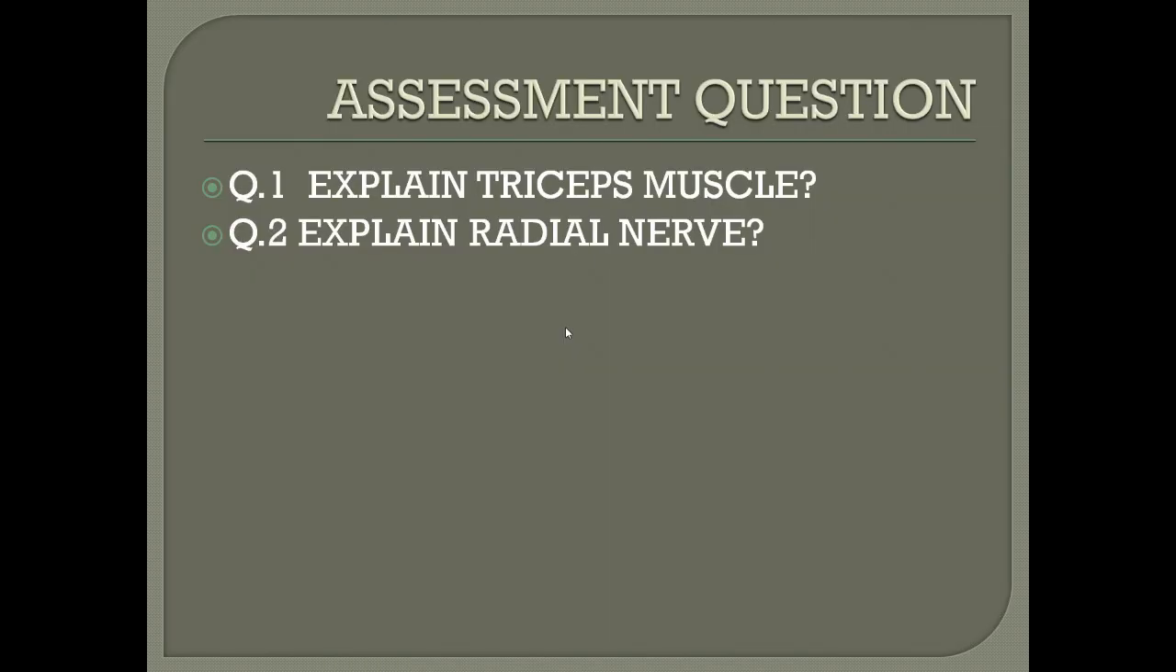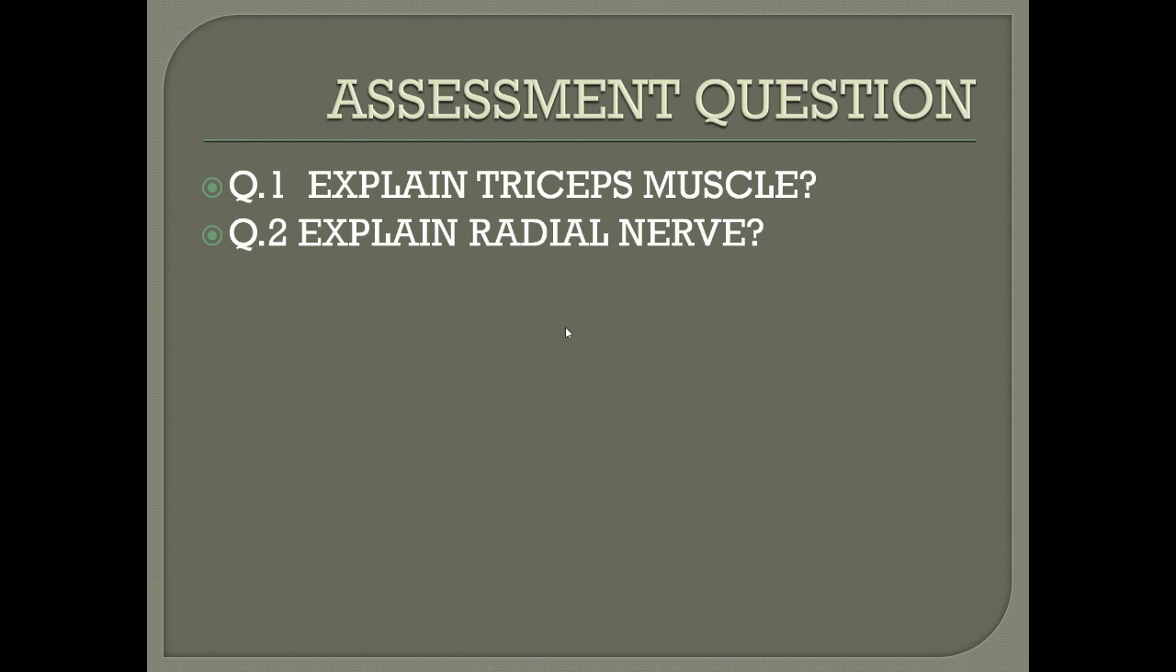Now you can assess yourself by answering these questions. The first is: explain the triceps muscle. You have to write down all the parts of the triceps muscle because it has three heads, and you have to give the innervation, the blood supply, and the nerve supply. We have to write all these things.